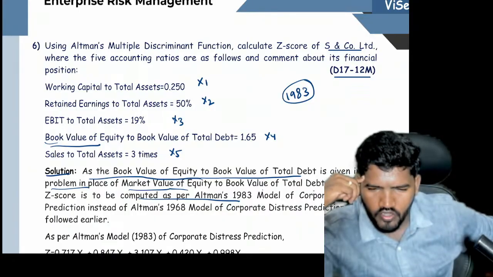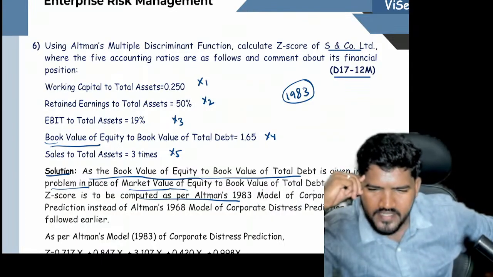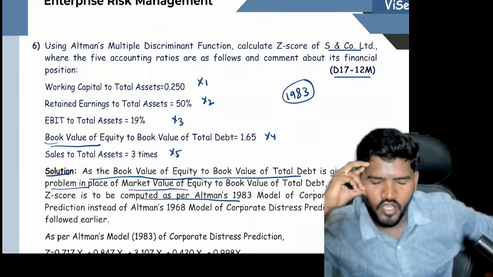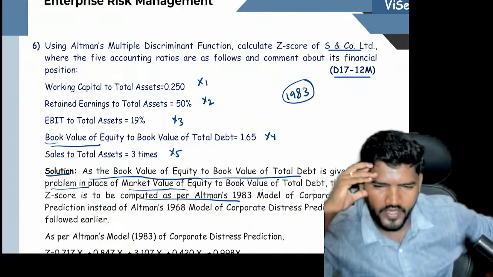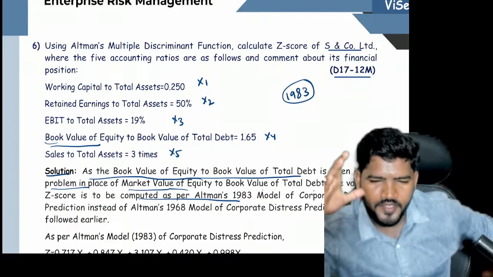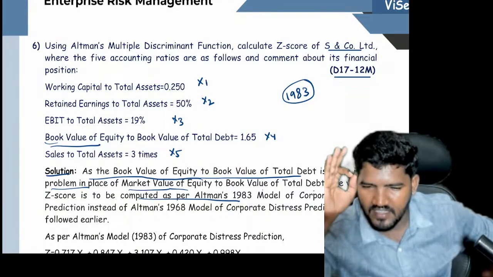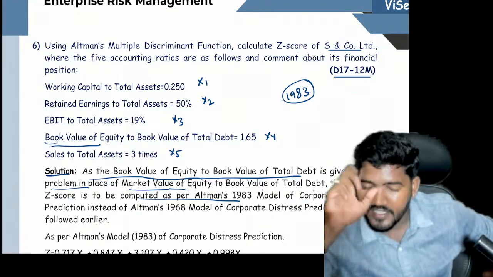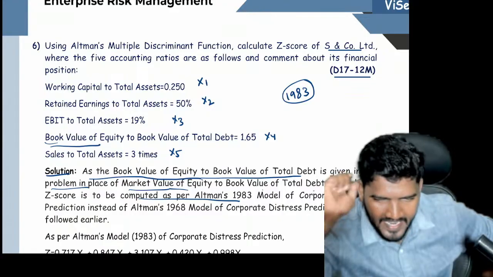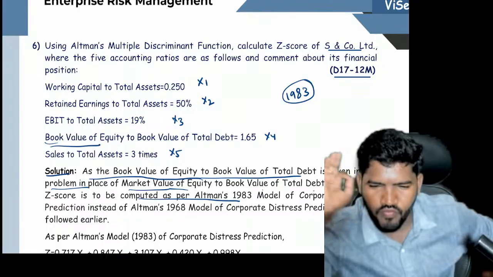Is your doubt solved or not solved, man? So we are not deciding the model based on private company and public company. Why? Because both companies have market prices and book values. If they provide market value information, it is the 1968 model. If they provide book value information, it is the 1983 model. Don't focus on the company nature.